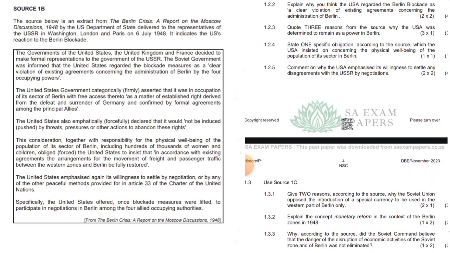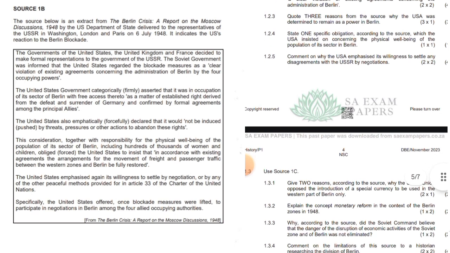1.2.5 Comment on why the USA emphasized its willingness to settle any disagreements with the USSR by negotiation. So some of the questions here in history actually require common knowledge, or let me just say general knowledge, and you have to use your thinking, you have to use your brain to answer.